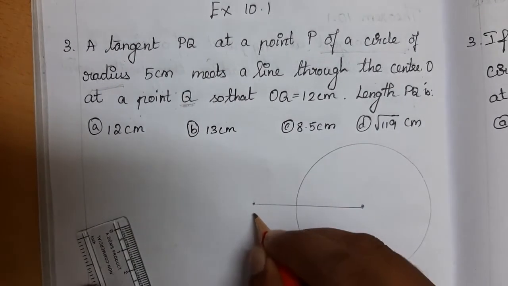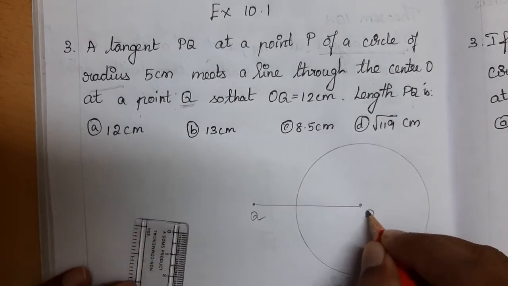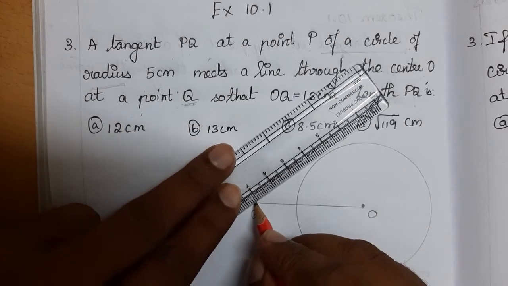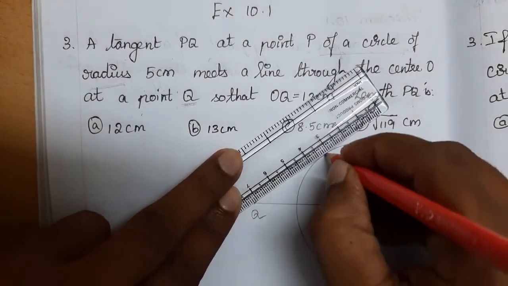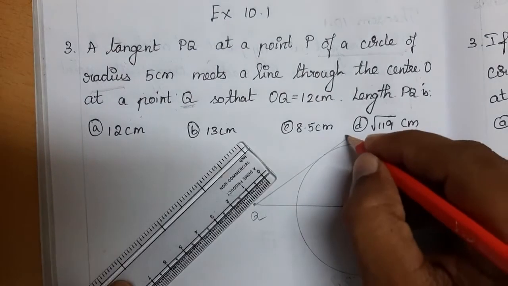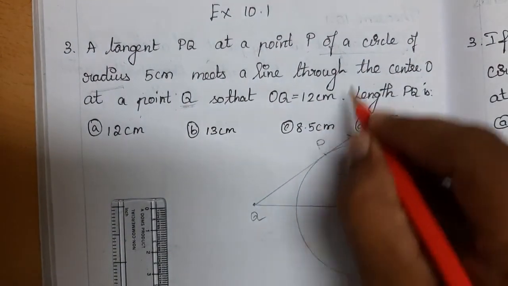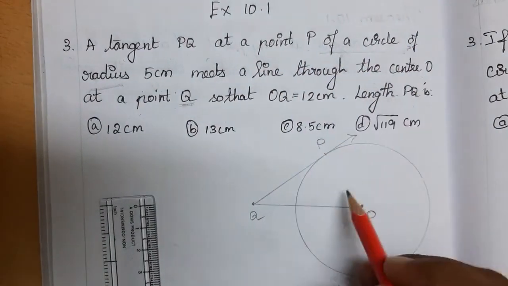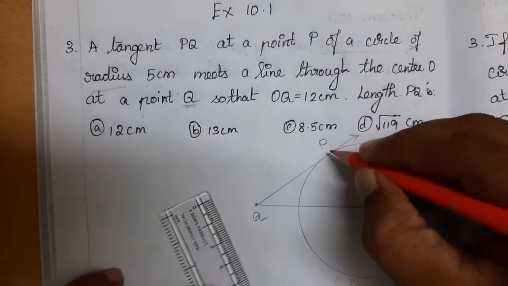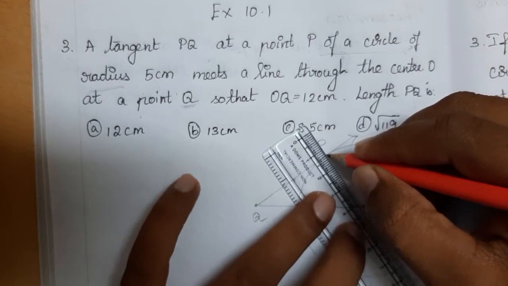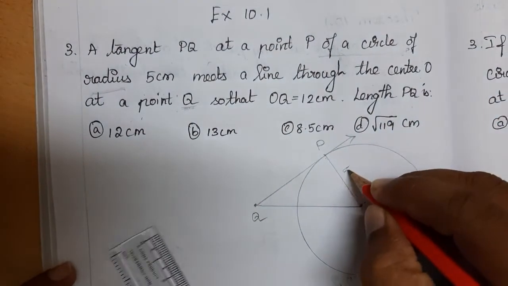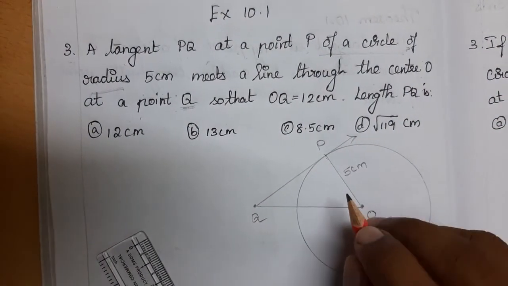So let me consider this as Q and the center of the circle is O. From here let me draw a tangent to the circle, and this point is P. They said that at P of a circle, the radius is 5 centimeters. So let me connect Q and P, and this will be the 5 centimeter, right?